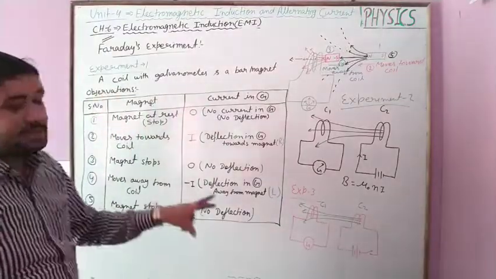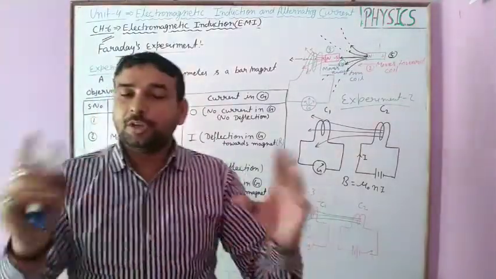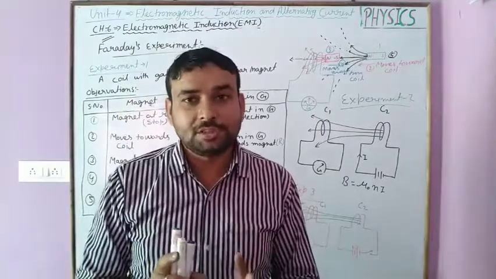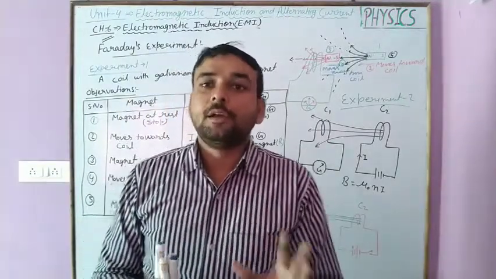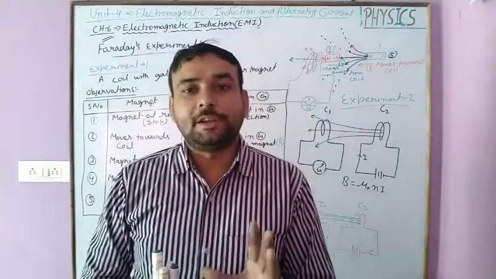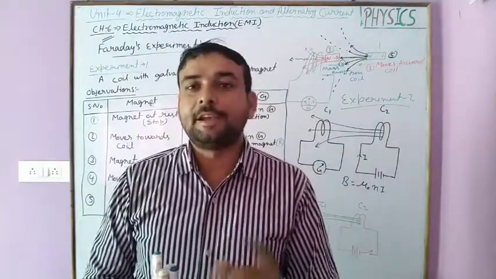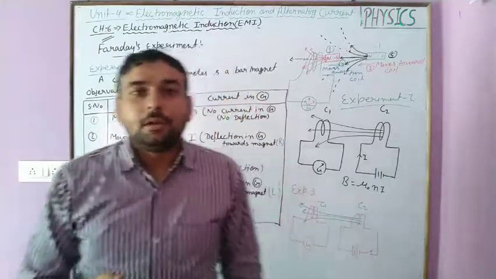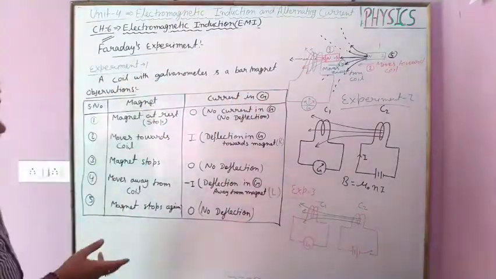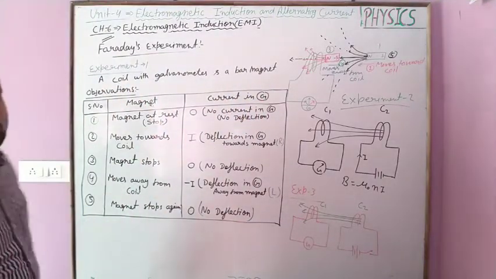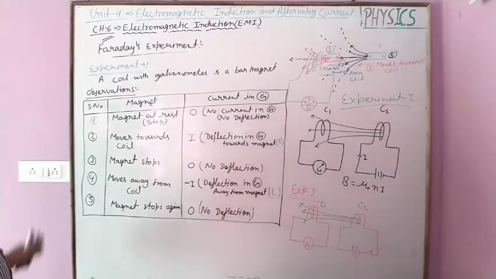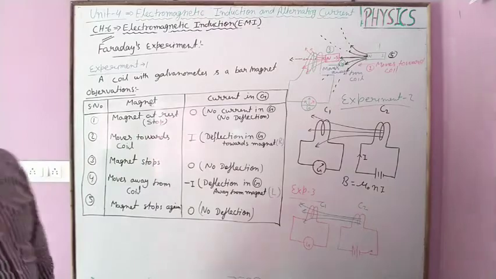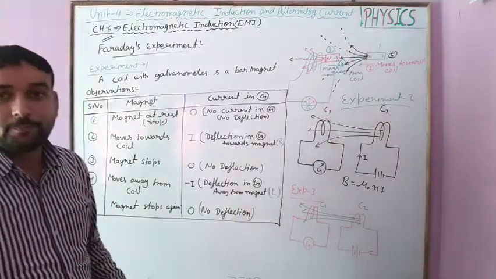By all these three experiments, whatever knowledge he gained, he classified into two laws. One law is known as the qualitative law of Faraday, and the second is known as the quantitative law. Just note down these, then we will learn what the two laws of Faraday are.